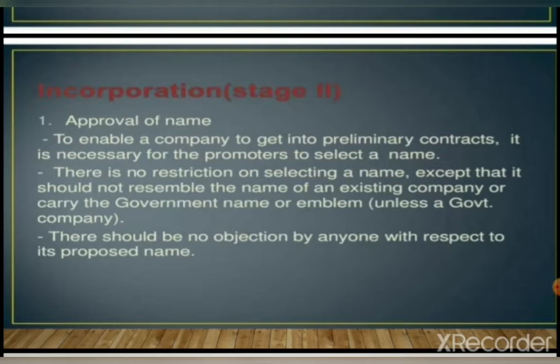That is approval of name. To enable a company to get into preliminary contract, it is necessary for the promoters to select a name. First of all, a company should have a proper name. There is no restriction on selecting a name except that it should not resemble the name of an existing company or carry the government name or emblem. Next, there should be no objection by anyone with respect to its proposed name.